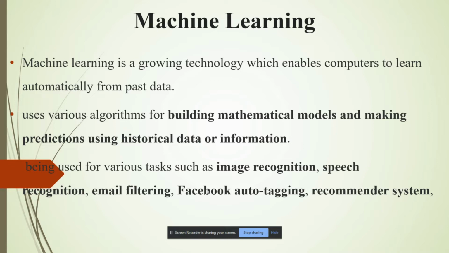In the real world, we are surrounded by humans who can learn everything from their experience with their learning capability, and we have computers or machines which work on our instructions. But can a machine also learn from the past like humans do? So here comes the role of machine learning.